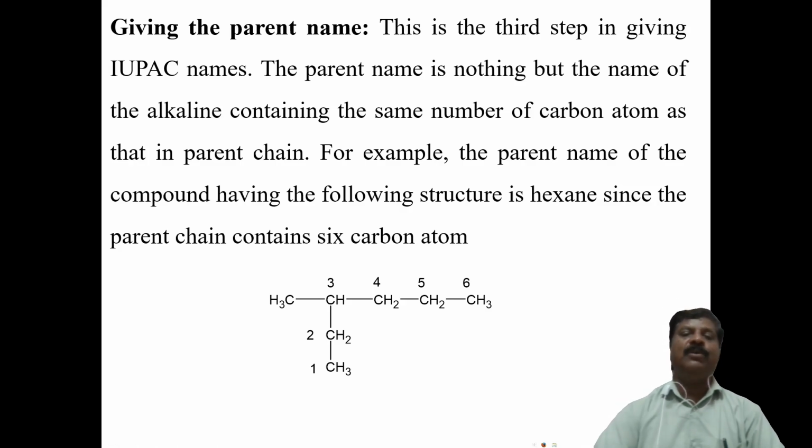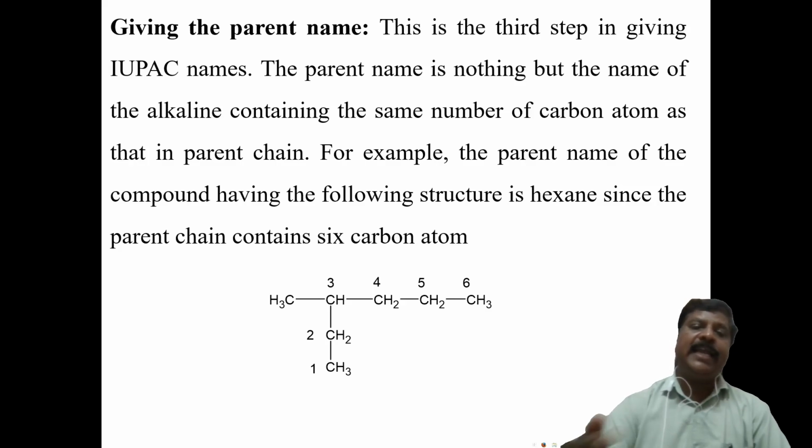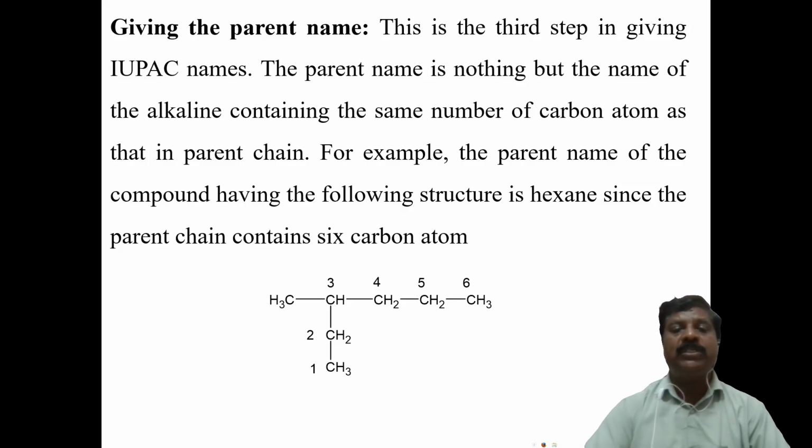First you have to select. The first rule is to select the longest possible carbon chain containing the functional group. The second rule is to number the carbon chain. Each main rule contains sub-rules. We have to decide carefully how to select the longest possible carbon chain